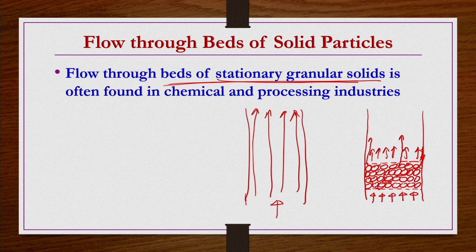So it may take any path depending on the resistance offered by the neighboring particles, and on their size and shape. That means if the packing length is L, it is possible that fluid elements travel more than this distance L because of this tortuous path. Okay, so that is one thing.